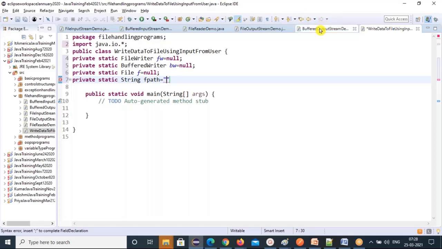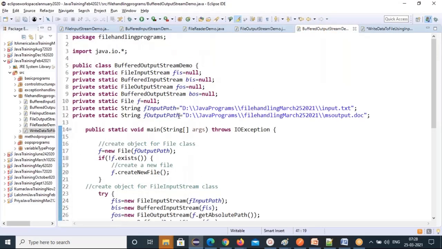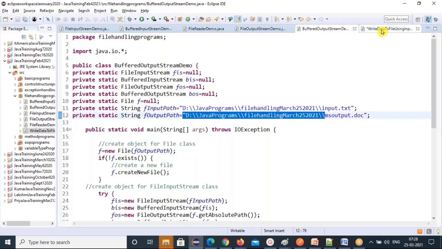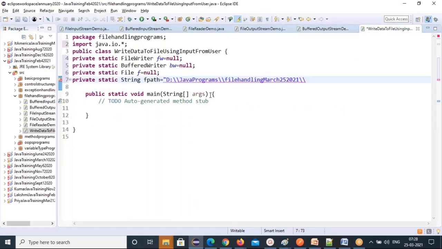So which file we are writing, that file path I'm giving. Let's take this file path, where I'll specify the file. So the file path is the path of the file you want to specify, and I will write data.txt. This is the file I'm going to write to. I'm writing the data.txt file.